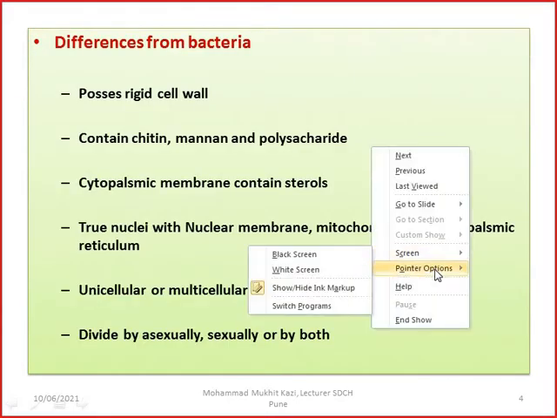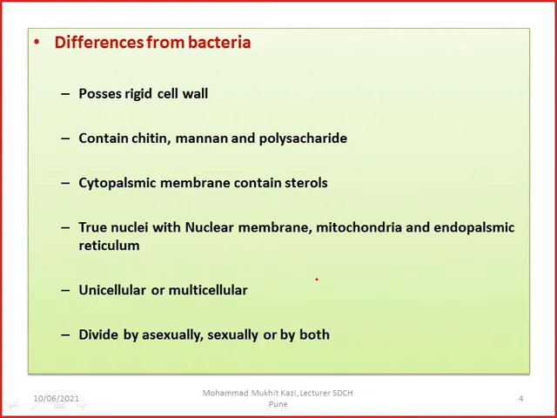As I was talking about the differences between the bacteria, that is prokaryotes, and the fungi, which are eukaryotes, they differ from the bacteria in the following points. First, they possess a rigid cell wall, and that cell wall consists of chitin.